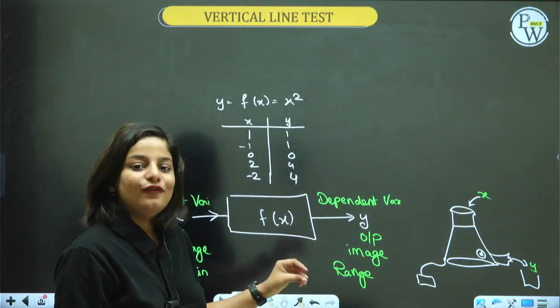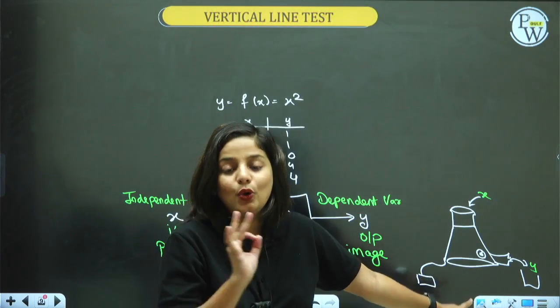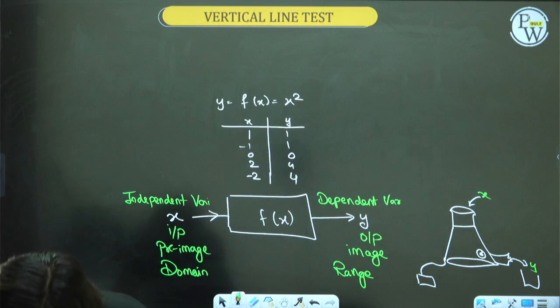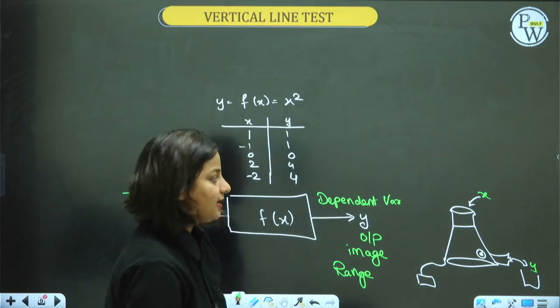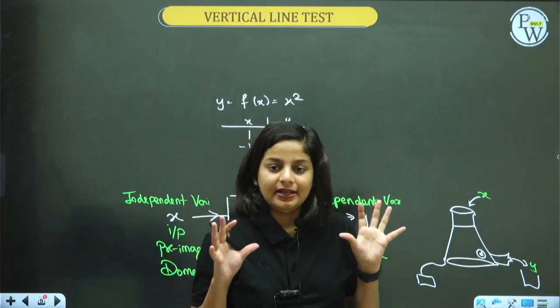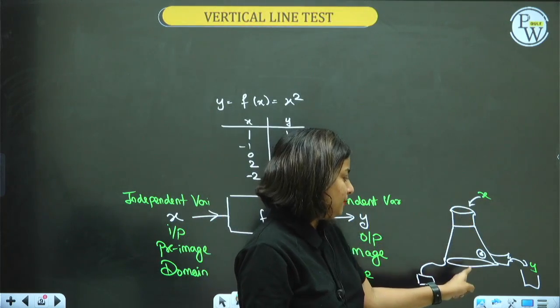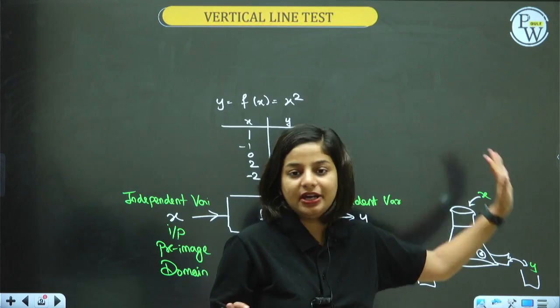Okay. So once you have understood the terminologies, now we can go to the conditions of a function. My dear boys and girls, just try to think. What will you want from this machine? Simple. If I am giving an input, I should get an output.